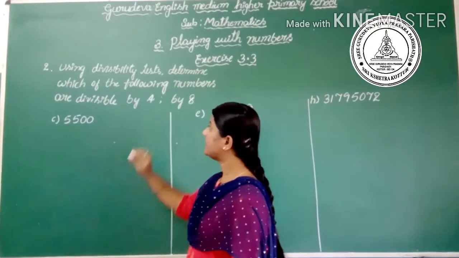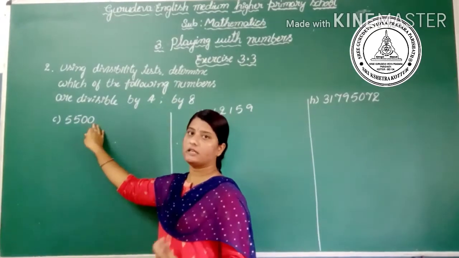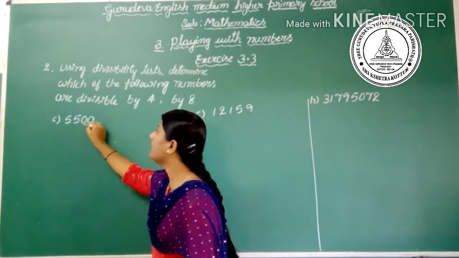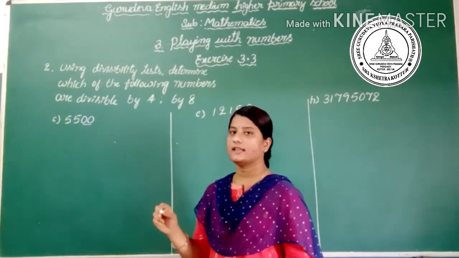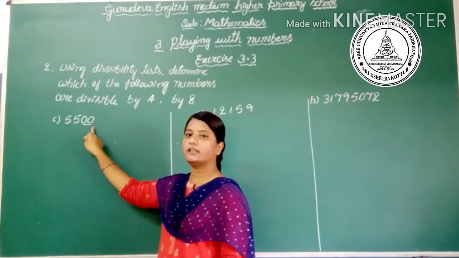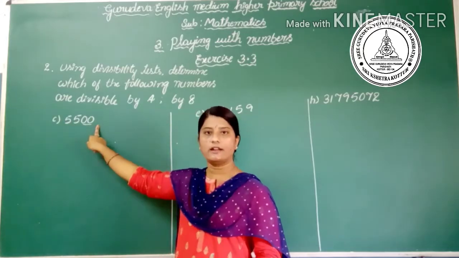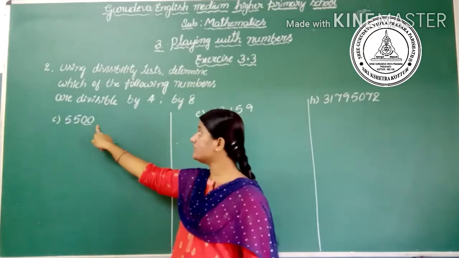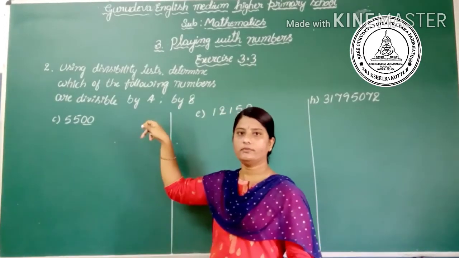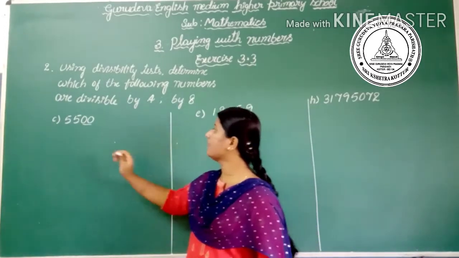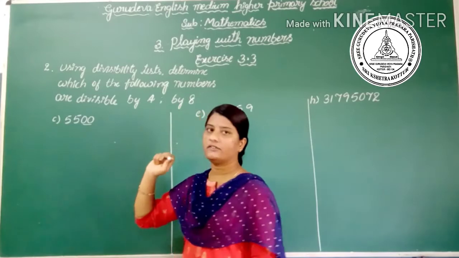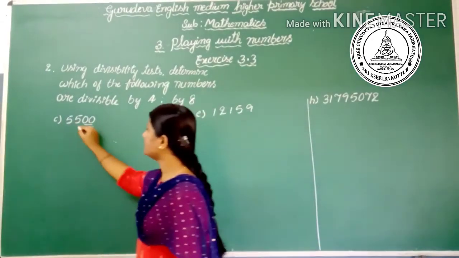5500. To test whether the number is divisible by 4, we have to observe the last 2 digits. Yes, the last 2 digits are 0, so the whole number 5500 is divisible by 4. Then similarly observe for divisibility by 8. Is it divisible by 8?